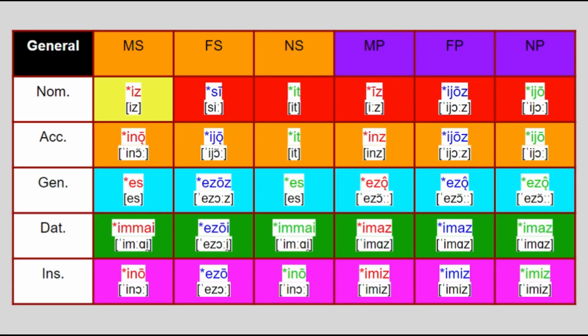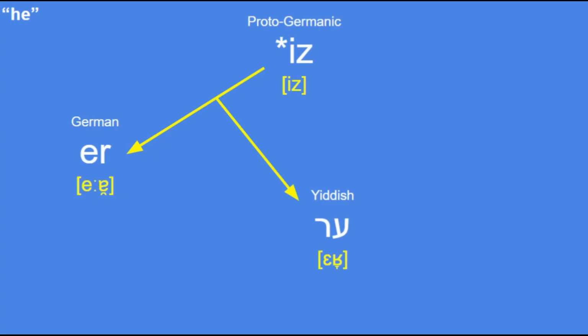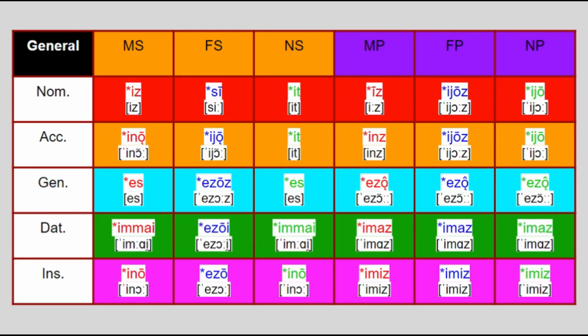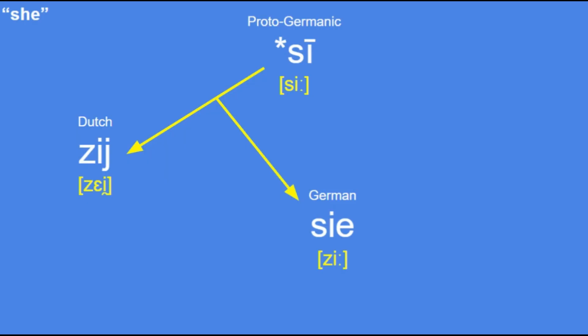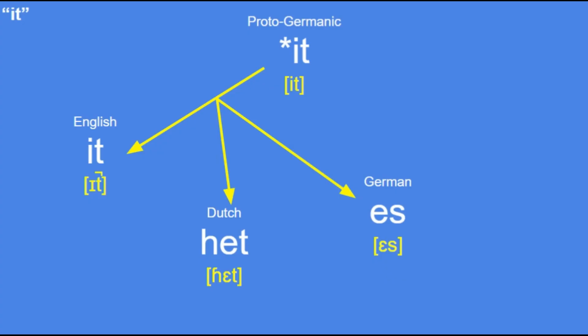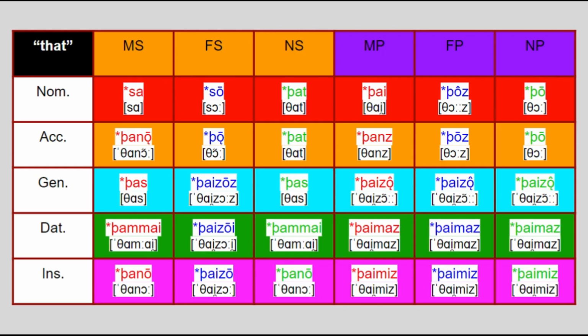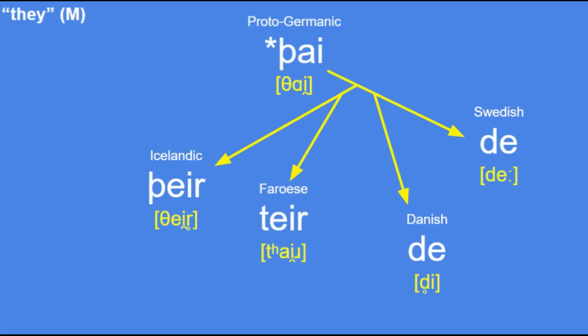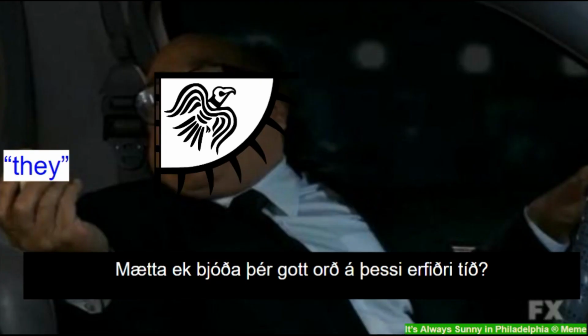Another important determiner was iz, which was just general in meaning, and that form resulted in German er and Yiddish er, but in addition, a lot more pronouns came from its other inflections. For example, in the feminine it was sī, which led to Dutch zij and German sie, and in the neuter was it, which led to English it, Dutch het, and German es. There's also Proto-Germanic sa, whose masculine plural form was thai, and this resulted in Icelandic þeir and all the other forms in North Germanic languages, as well as they, which was borrowed into Old English during the Viking Age.